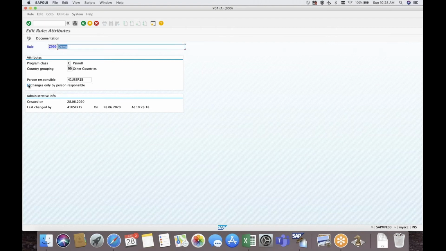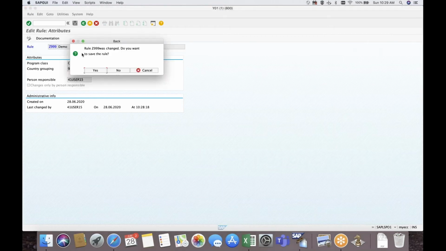If you select this, only if we log in with this user can we edit this PCR. That is what the check mark is for. Generally, we don't do this. Apart from that, there are no big attributes for the PCR.